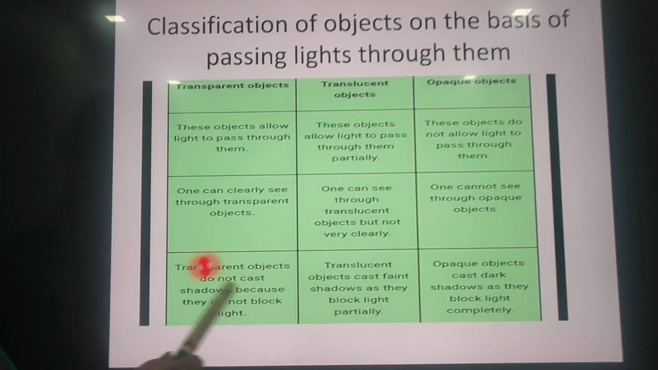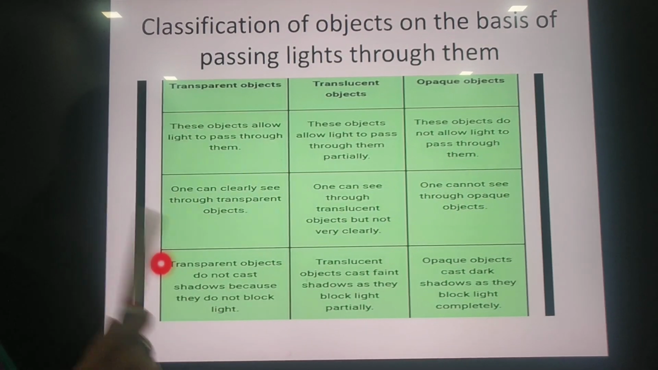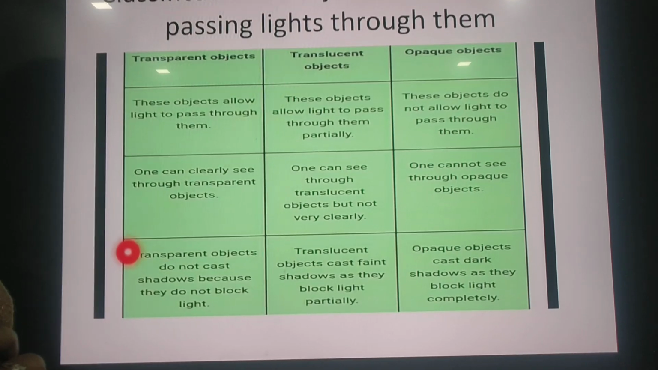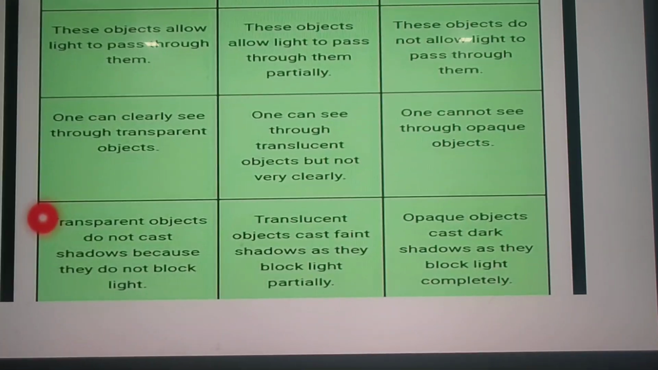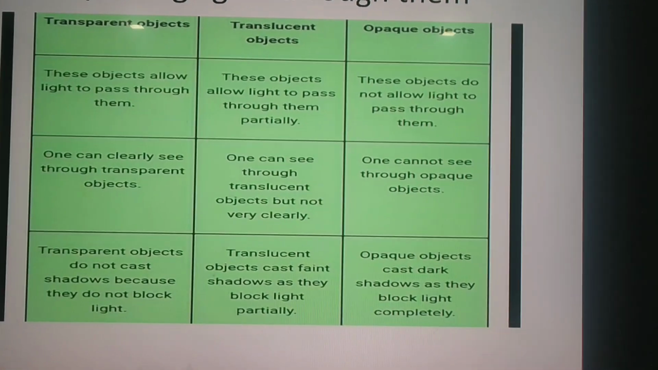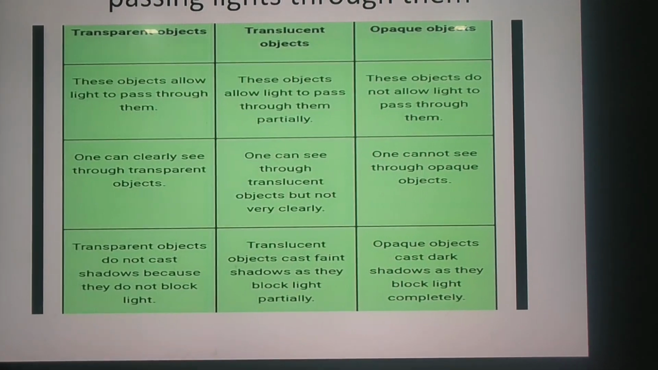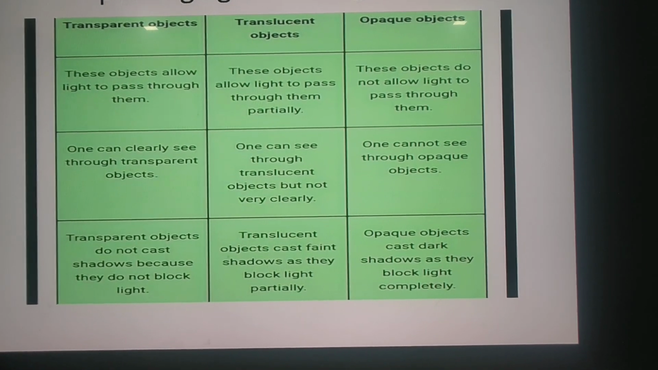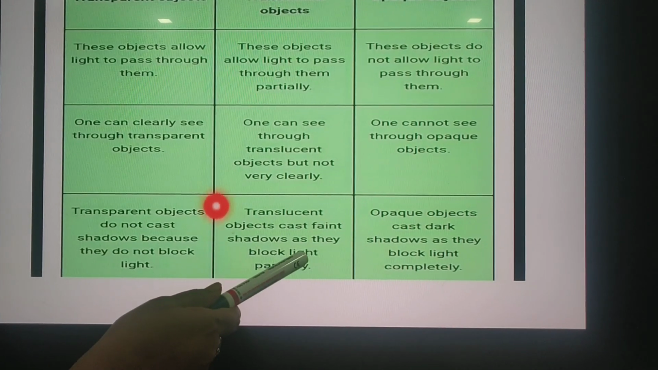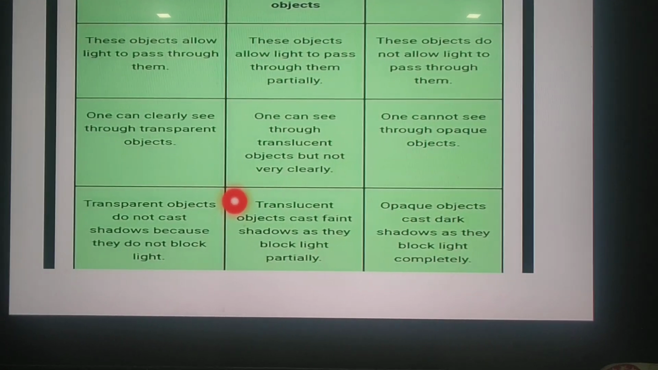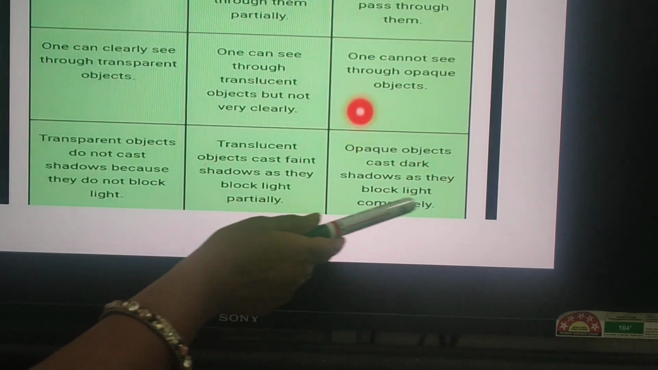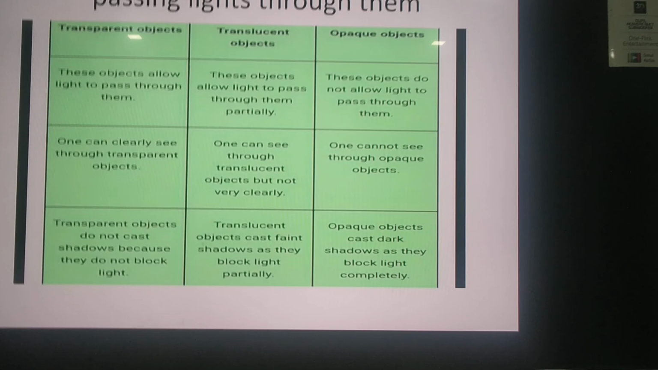Transparent objects do not cast a shadow because they do not block light. When you observe the object which I have shown you, you have observed that the ruler allows the light, it could not block the light, that's why you can't get the image of the ruler. Translucent objects cast a faint shadow as they block light partially. And opaque objects cast a dark shadow as they block light completely.